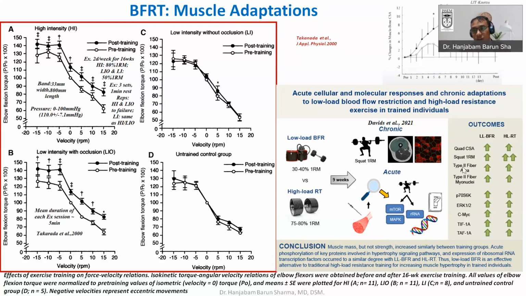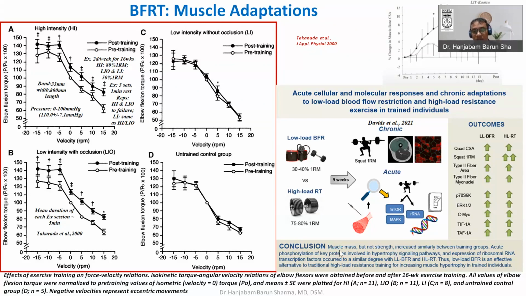Then fiber type 2 cross-sectional area was also increased. Type 2 myonuclei were also increased, and there are different messengers, for example, p70S6K. These are important components of the mTOR pathway for protein synthesis, that is, muscle growth. This was increased in both, as were ERK 1 and 2. Also, MYC increased, and TIF-1A, they all increased.